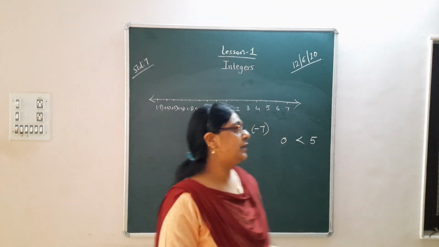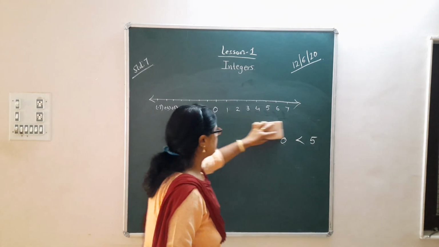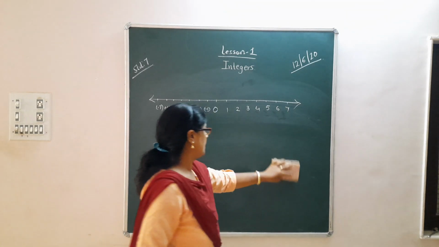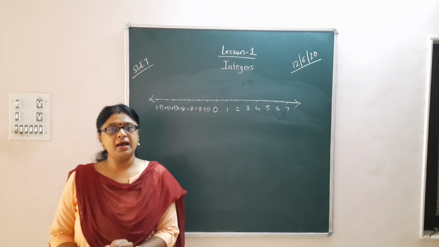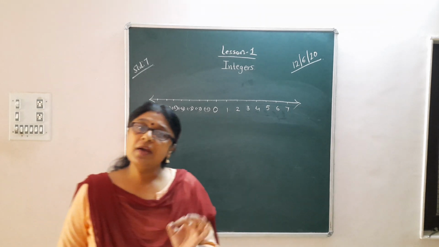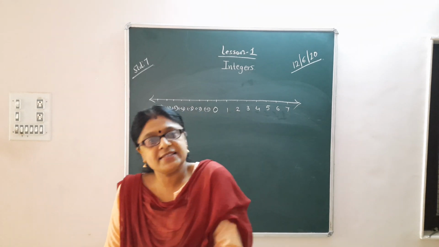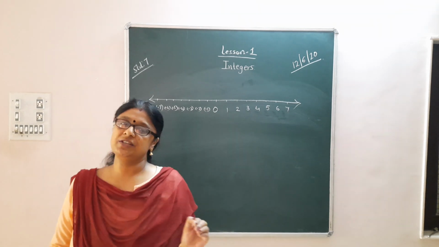Another technique, children, that I will tell you is: on a number line, whichever number is on the right hand side will be greater.